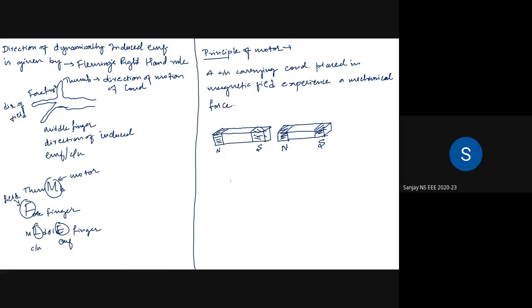They attract. What if the poles are like? Sorry, these poles are unlike, so they attract. If these poles are like, then they will repel. What is actually happening here?